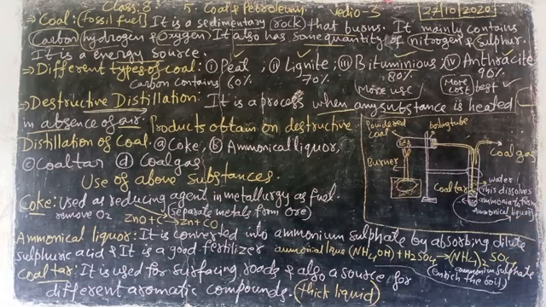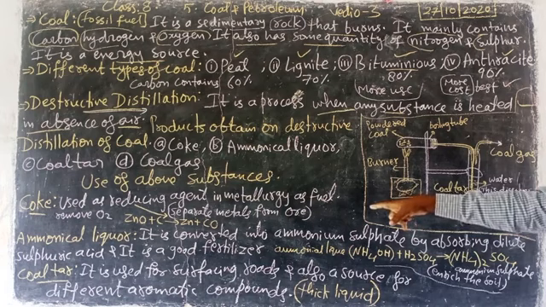Ammonia to form ammonical liquor. Ammonical liquor, what is it? Which ammonia substance containing more water, that is called ammonical liquor. I will tell you that now.